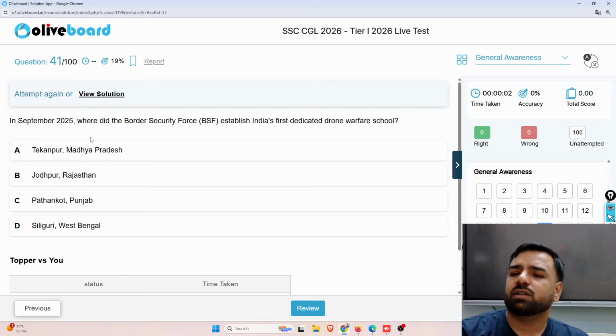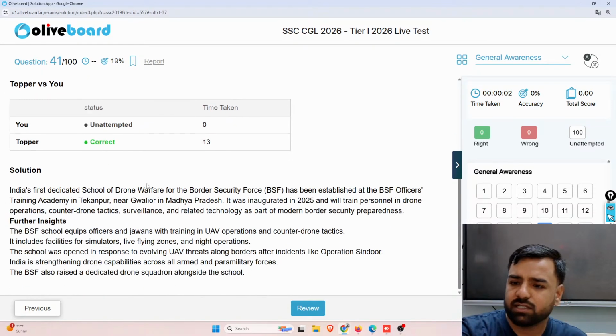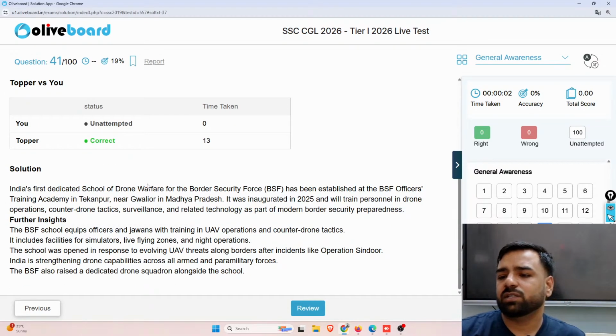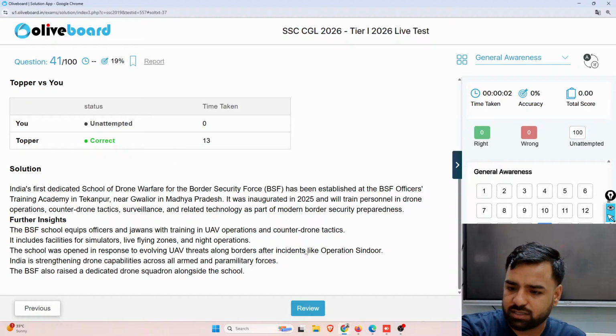Next, in September 2025, where did the BSF establish India's first dedicated drone warfare school? So it was in Tekanpur, Madhya Pradesh. So option number A is the correct answer. So the BSF school equips officers and jawans with training in UAV operations and counter drone tactics. So it includes facilities for simulators, live flying zones and night operations. So yep, it was inaugurated in 2025 and will train personnel in drone operations, counter drone tactics, surveillance and related technology as a part of modern border security preparedness. Next, what is the next question?